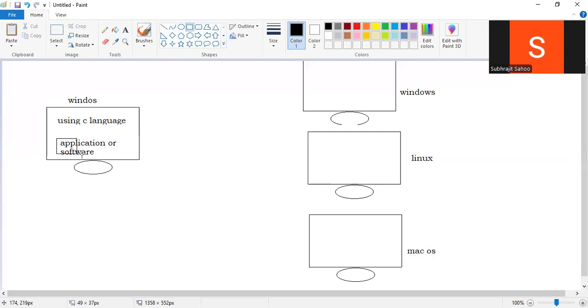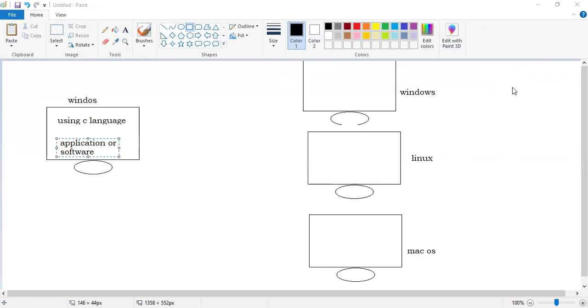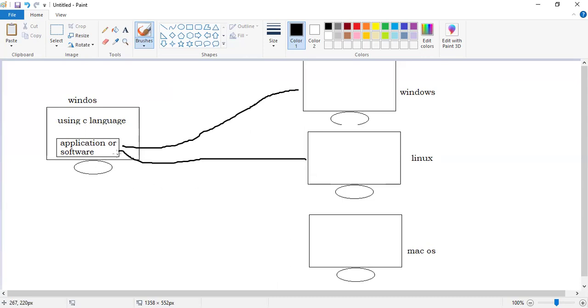If I give this application to this system, this application to this system, and this application to this system, right? So here the application will work perfectly, but here it will not work.